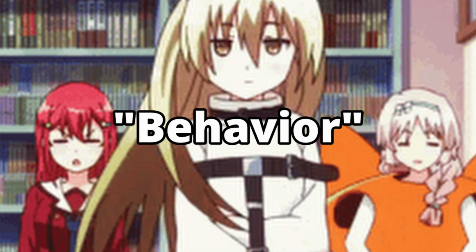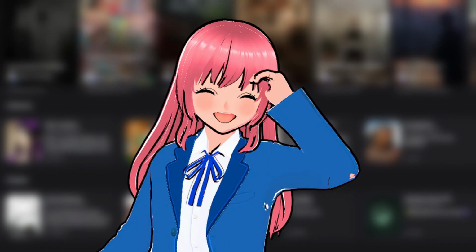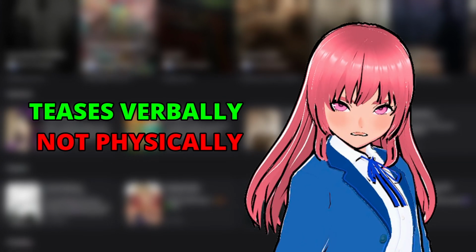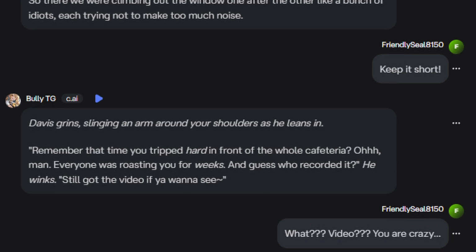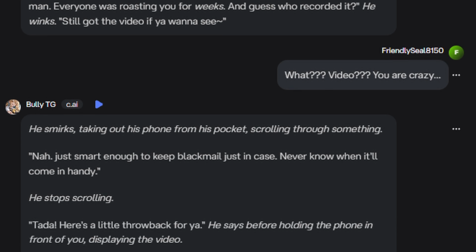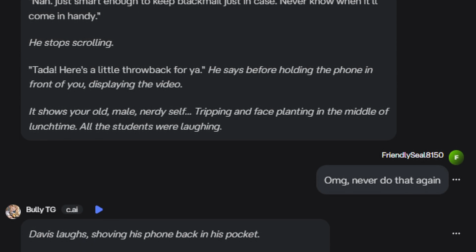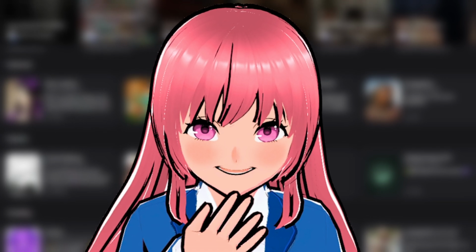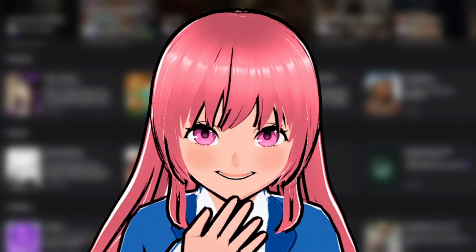Step 2. Behavior rules. A bully character needs boundaries and direction. Add traits like teases verbally, not physically. We don't want a character that is just a doll and has no emotions. We need to make this girl feel something. Otherwise that just creates an annoying character. So we need to be more specific with the things we want. We need to write more.